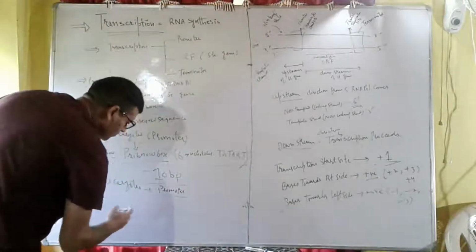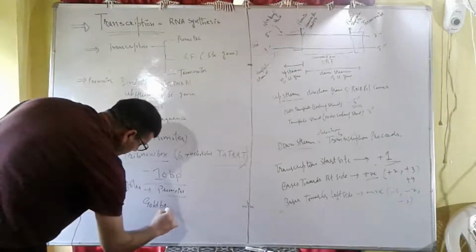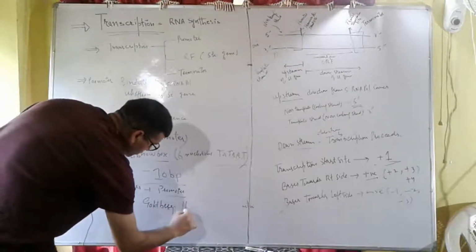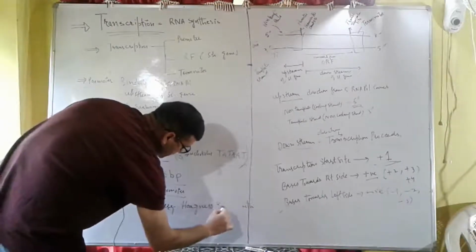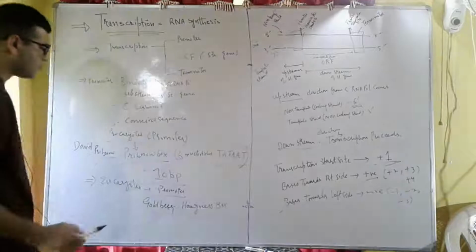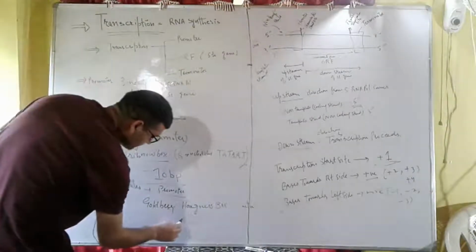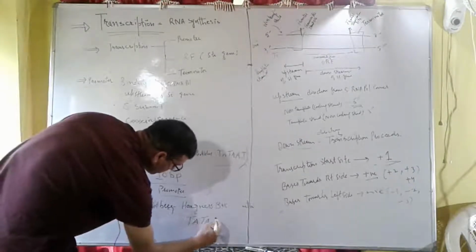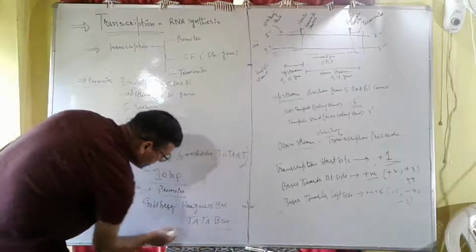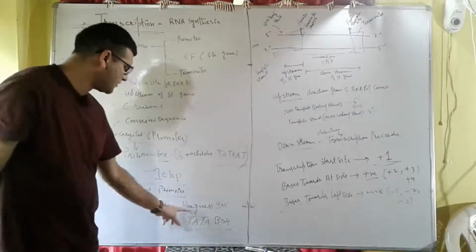This is called the Goldberg-Hogness box. This Goldberg-Hogness box, or simply Hogness box, has a base sequence of TATA. It is also called the TATA box.